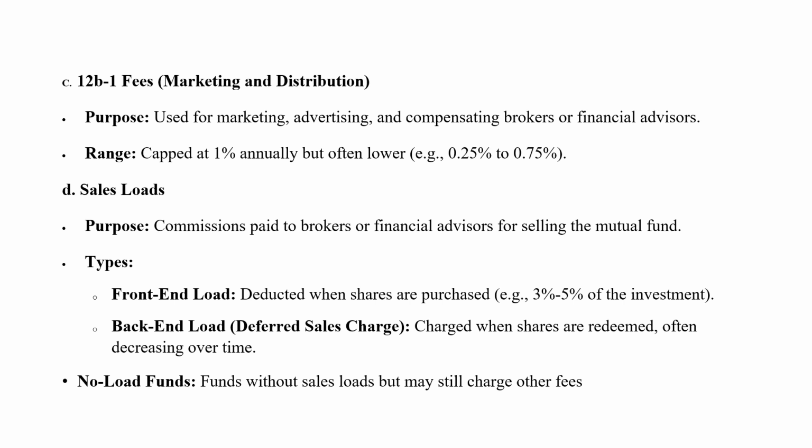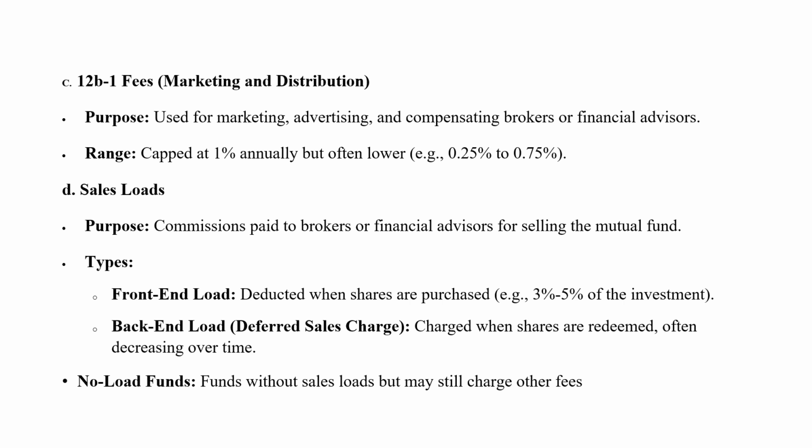Then sales load is the commission paid to a broker or financial advisor for selling the mutual fund. There are types of sales load. A front end load is deducted when shares are purchased, 3 to 5% of the investment. A back end load is a deferred sales charge, which is charged when shares are redeemed, often decreasing over time.